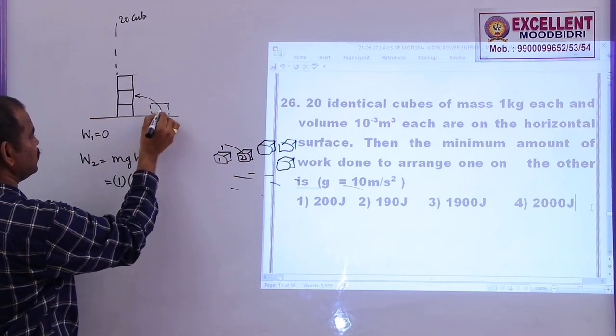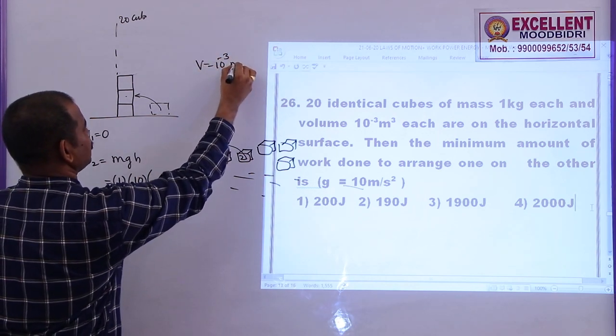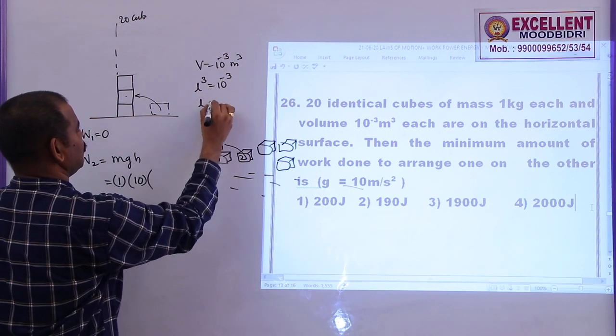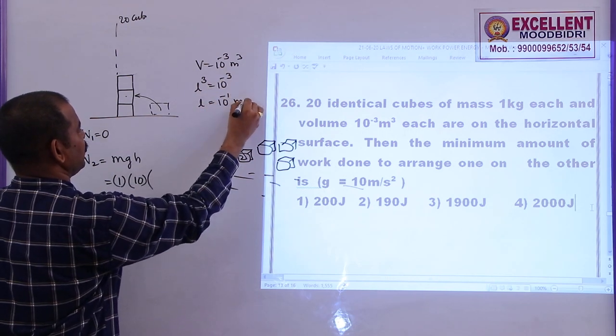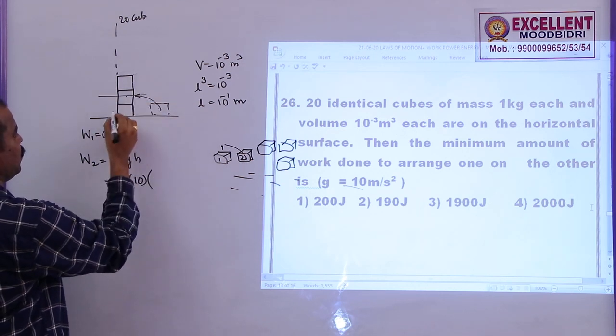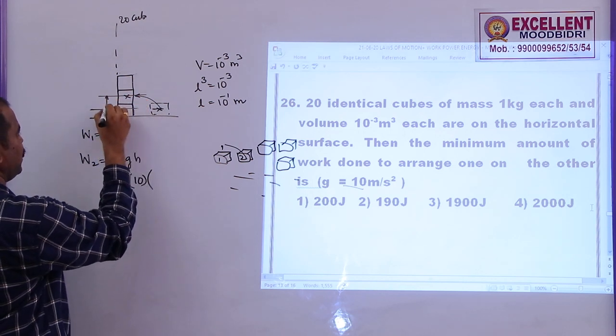Now I arrange this one here to here. What is the volume of the cube? 10 power minus 3 meter cube. L cube is equal to 10 power minus 3, L is equal to 10 power minus 1. So the length of this one is 10 power minus 1. Now if you take the center of mass of this one and this one, what is the height raised here?